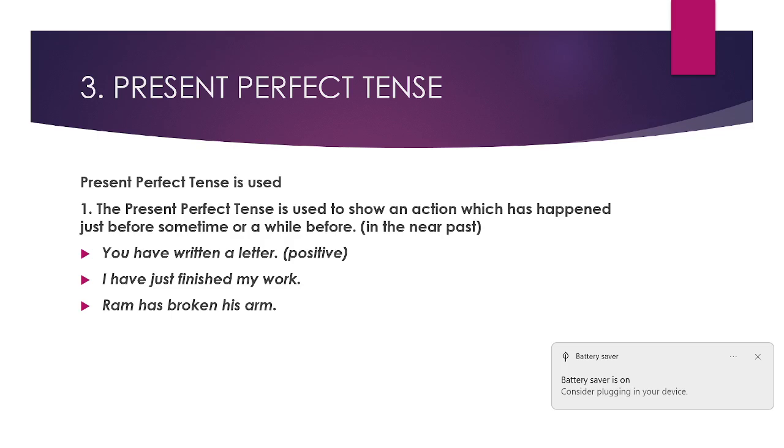Okay, I will just read the definition first. Present perfect tense is used to show an action which has happened just before some time or a while before. Some action took place just before some time. Imagine that it took place half an hour back or 15 minutes back. So actually speaking, that is in past tense only.